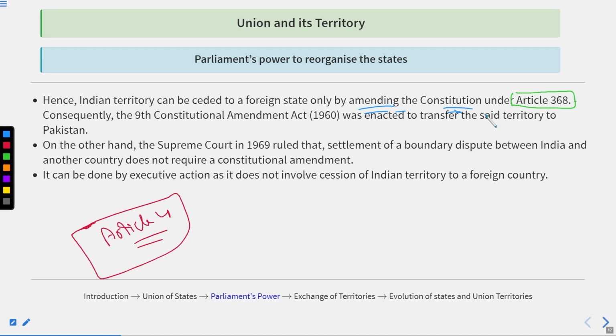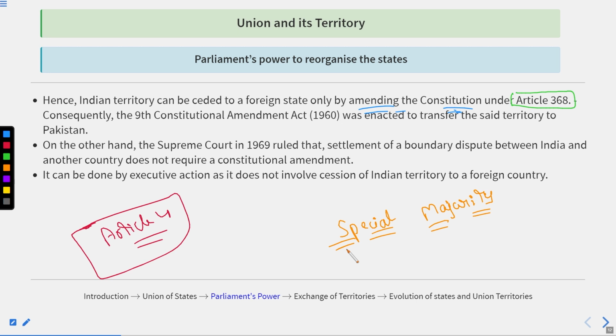So if the government wants to cede the territory of India to any foreign state, then they are required to make an amendment under Article 368. And that requires a special majority.